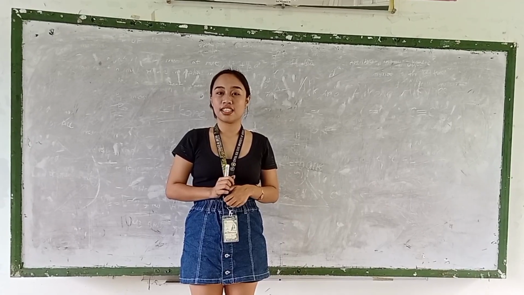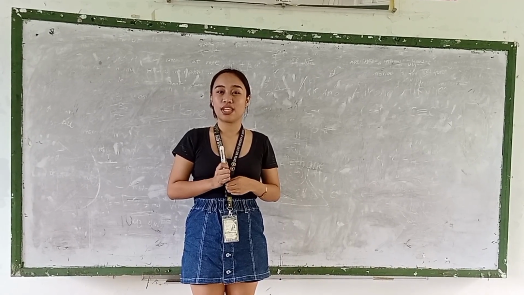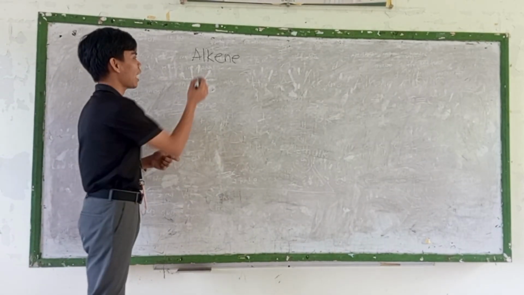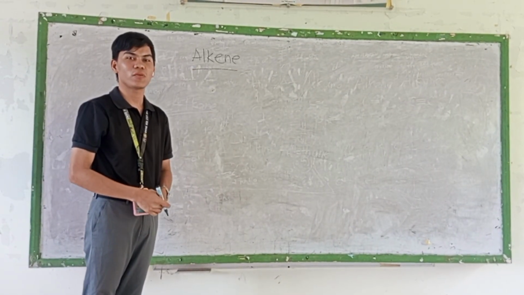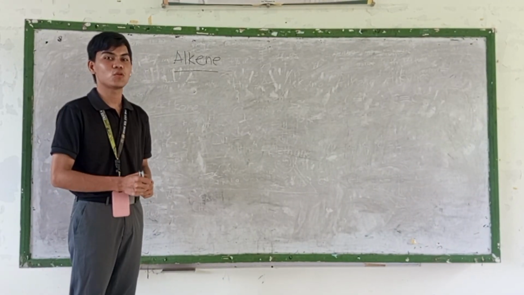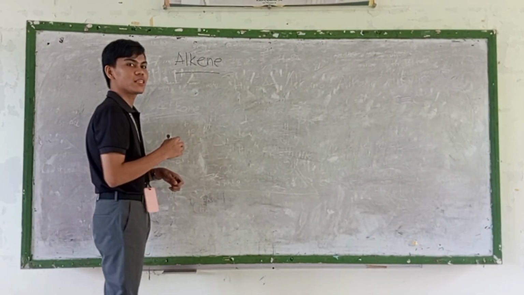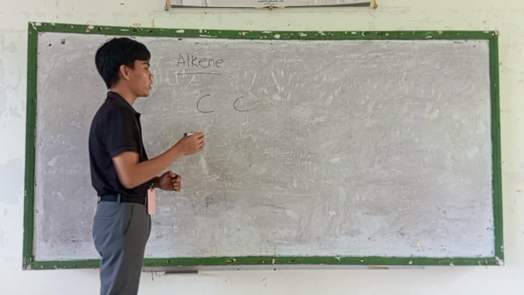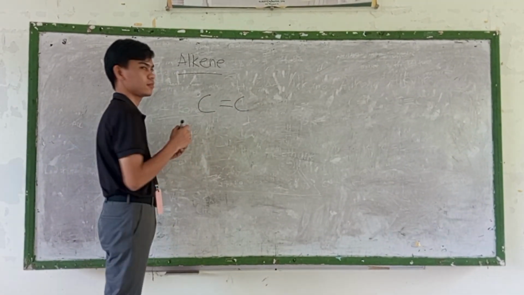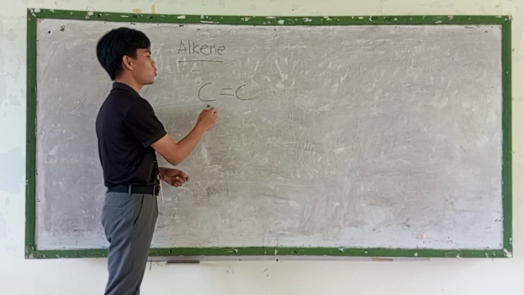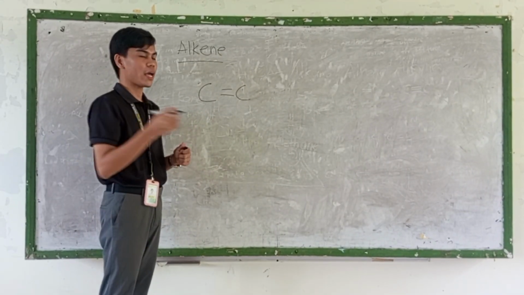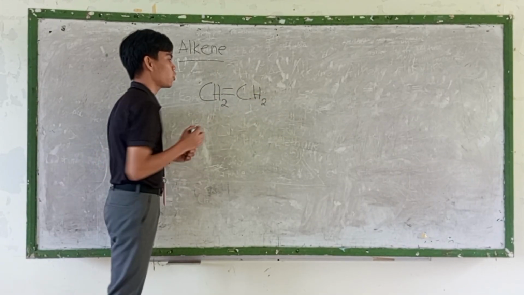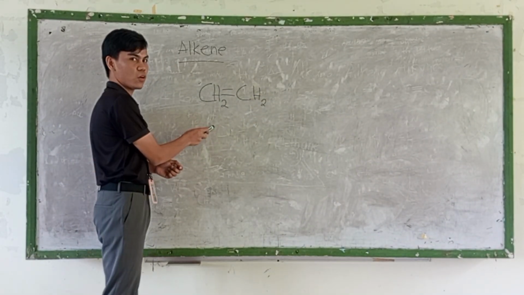Next, Mr. Angelo Miravite will tackle alkenes and alkynes. So now we are here in alkene. Alkene contains a double bond between 2 carbons. For example, we have 2 carbons with a double bond. To become stable, these 2 carbons need 2 hydrogen on each carbon. So now it is stable.